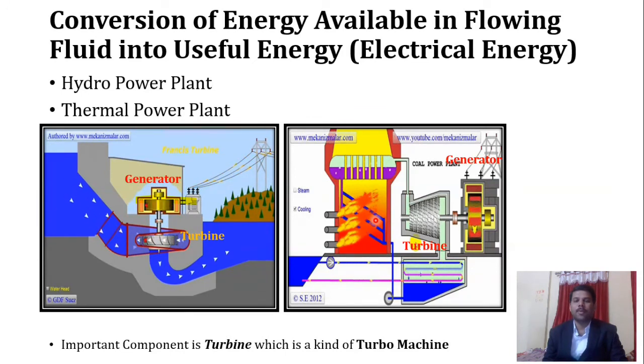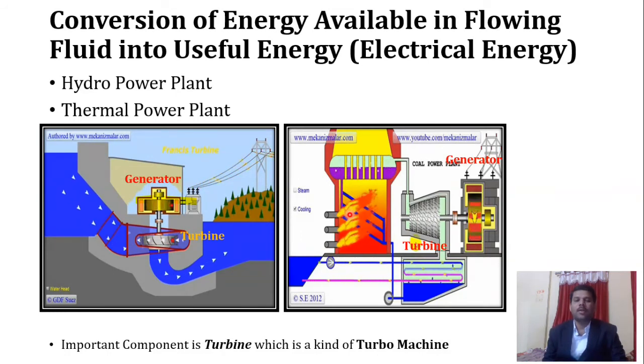In a thermal power plant, you can see this whole assembly is what we call a boiler. This lowermost part is a condenser. Here we have a turbine and here is the generator. So this is the general layout diagram of a thermal power plant.